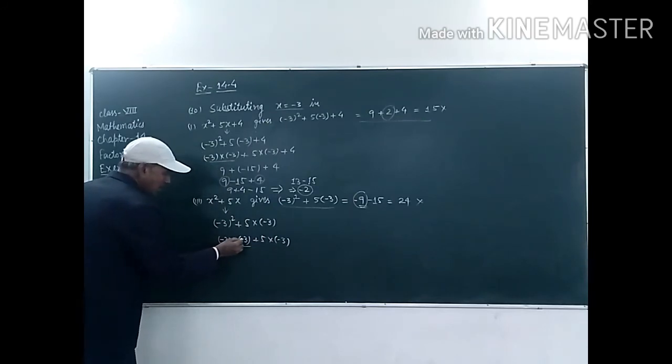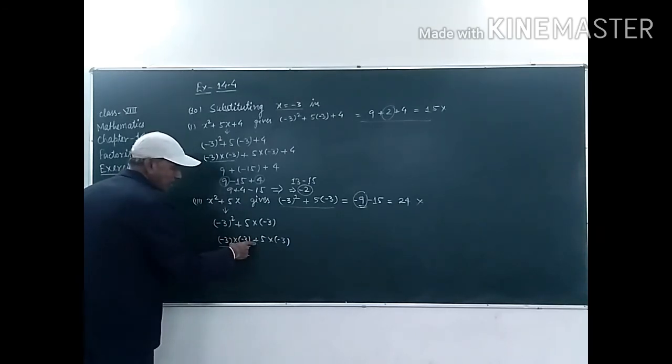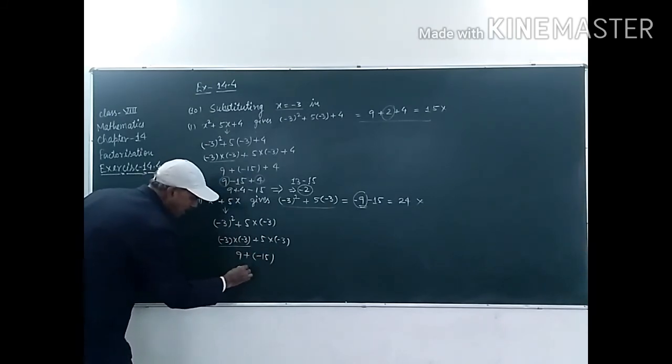Here minus into minus will be plus, 3 3s are 9, 9 plus, it is a positive sign, student. And after multiplying 5 3s are 15, and this one is negative. So negative and positive will be negative. So this one is minus 15 and 9.